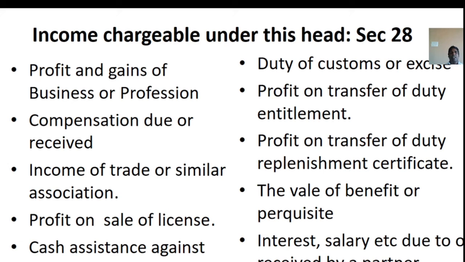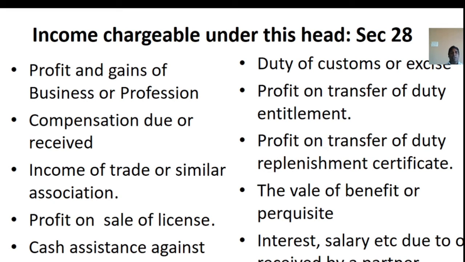Cash assistance against exports. Cash assistance received or receivable by any person against exports under any scheme of the government is taxable under the head of income from business. Duty of custom or excise. Any duty of custom or excise repaid or repayable as drawback to any person against exports under any scheme of the government is taxable under the head of income from business.